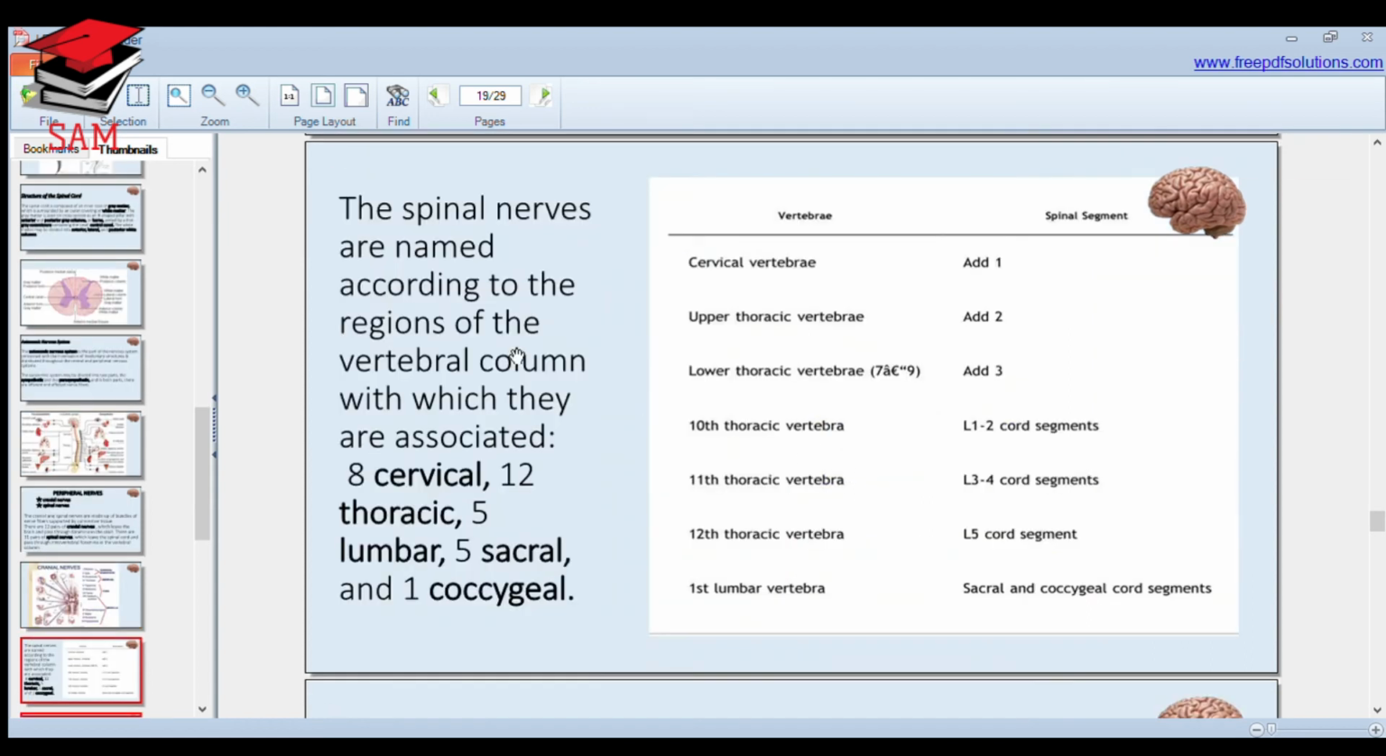Now the spinal nerves are named according to the region of the vertebral column with which they are associated: 8 cervical, 12 thoracic, 5 lumbar, 5 sacral and 1 coccygeal. Our vertebral column is divided into 5 regions mainly: cervical, thoracic, lumbar, sacral and coccygeal.